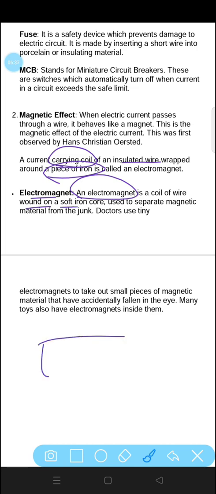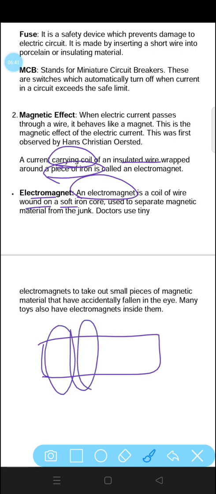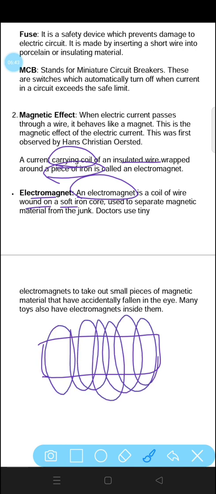One iron core is taken and around this electric wires are wound like this, and it is used to separate magnetic material from the junk. Doctors use tiny electromagnets to take out small pieces of magnetic material that have accidentally fallen in the eye. Many toys also have electromagnets inside them.